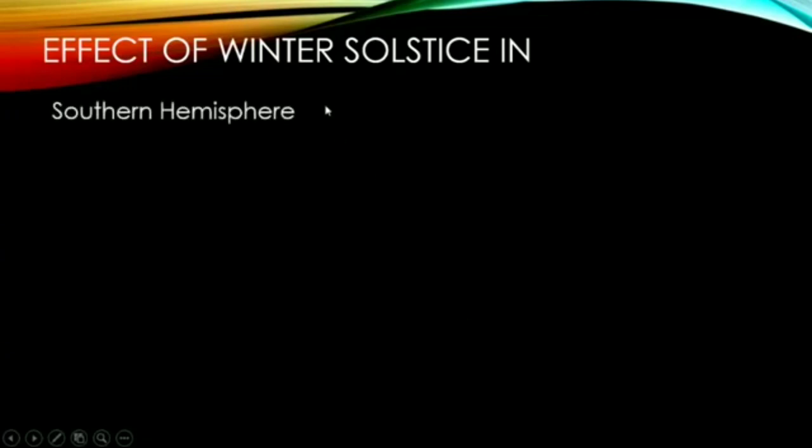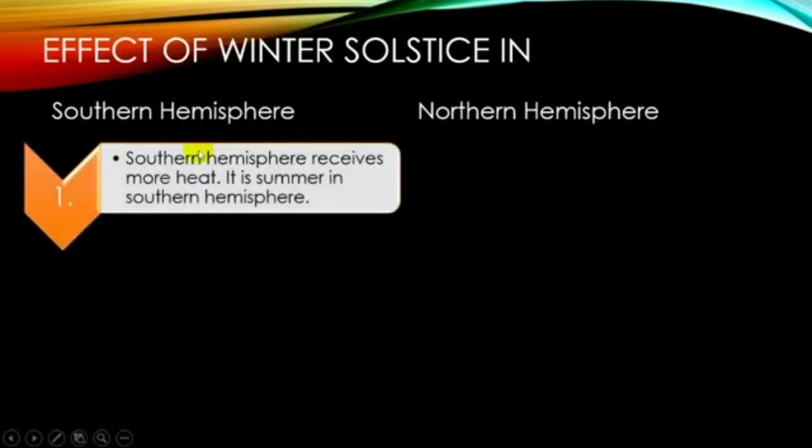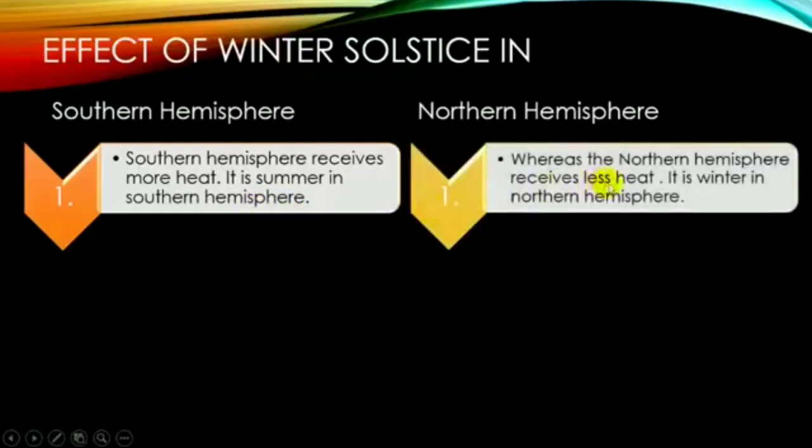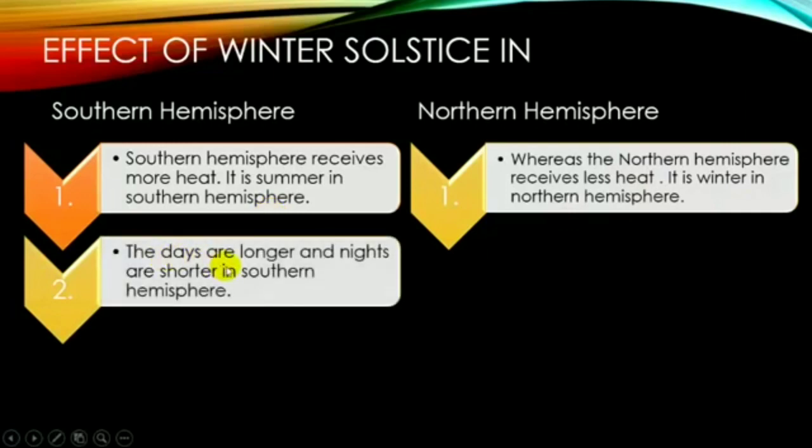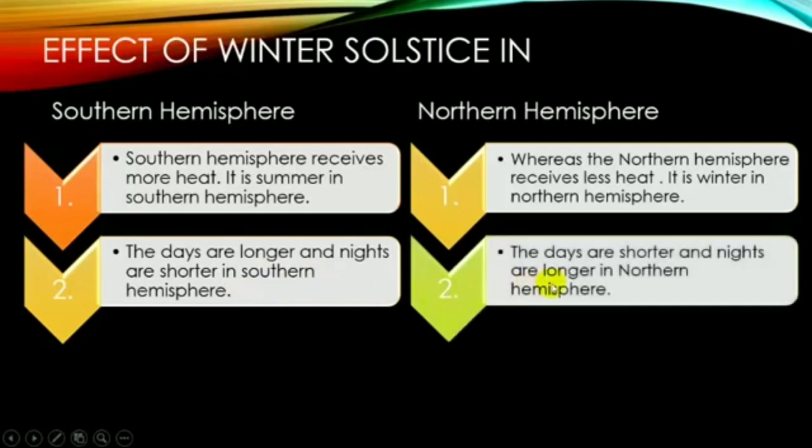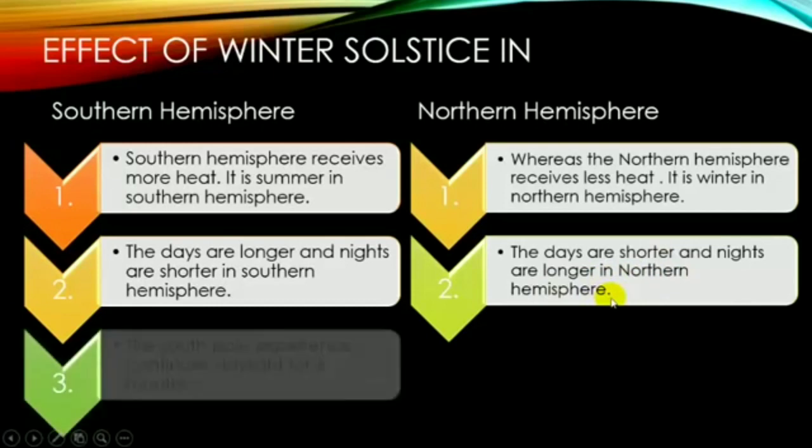Effect of winter solstice in southern hemisphere, northern hemisphere. Southern hemisphere receives more heat. It is summer in southern hemisphere. Whereas the northern hemisphere receives less heat, it is winter in northern hemisphere. The days are longer and nights are shorter in southern hemisphere. The days are shorter and nights are longer in northern hemisphere.